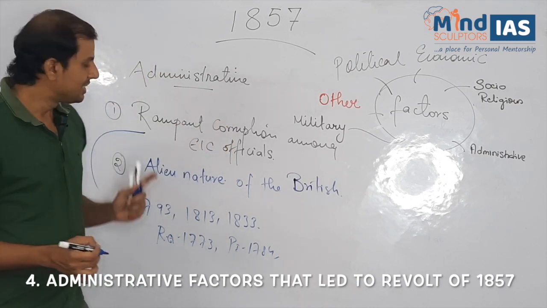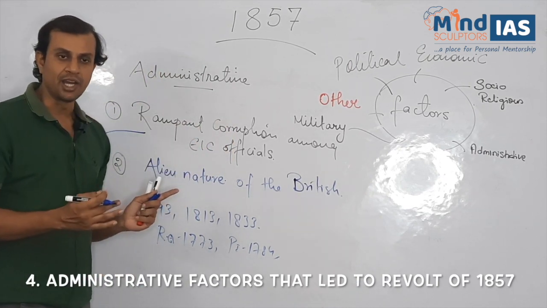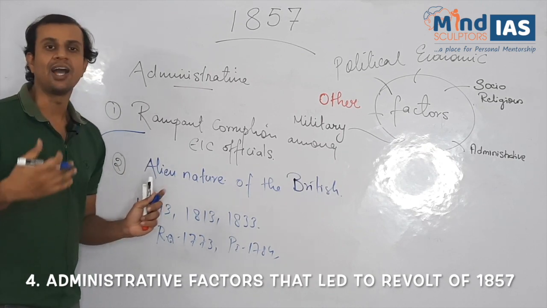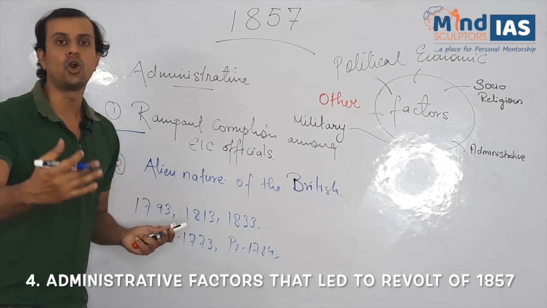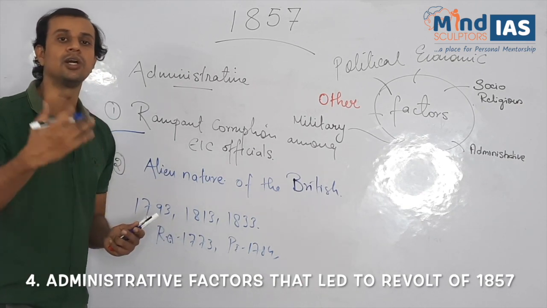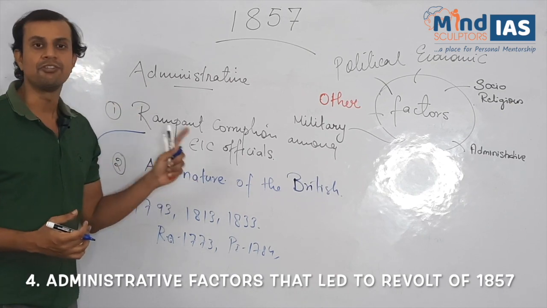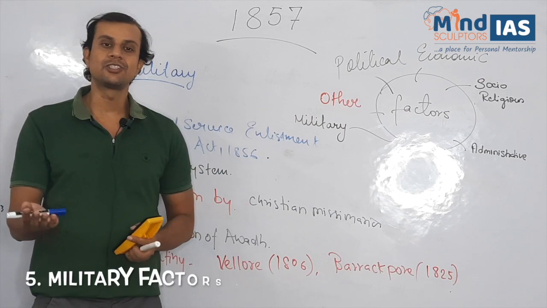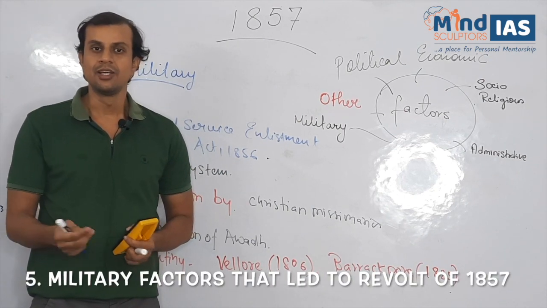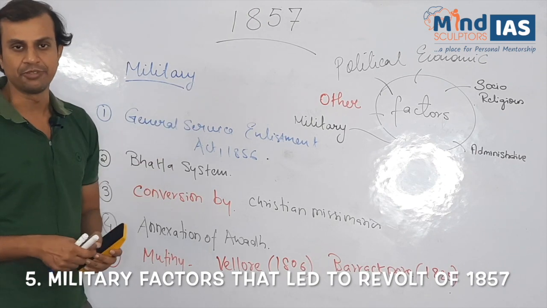First reason. Second administrative reason, when the British came to India, it provided an alien or a foreign look. The Indians could not associate themselves with the British. So these were the two administrative factors for the revolt of 1857. After discussing the administrative factor, let's discuss the military factors for the revolt of 1857.